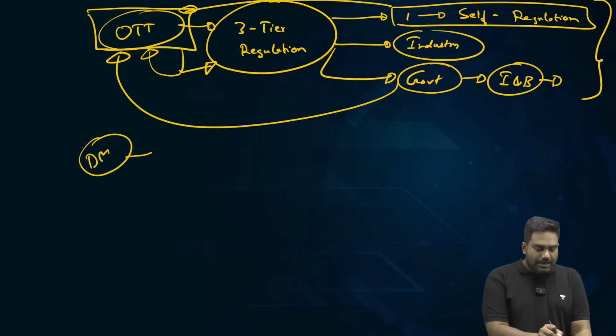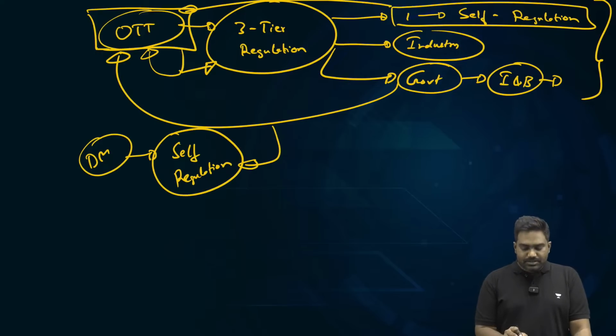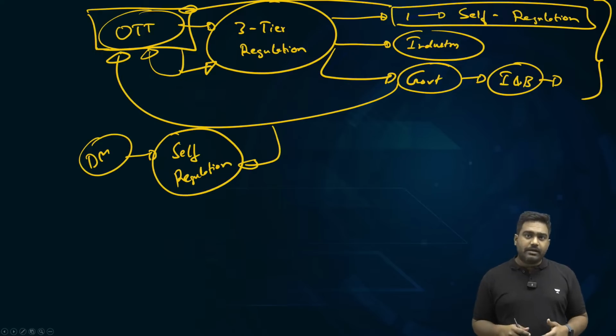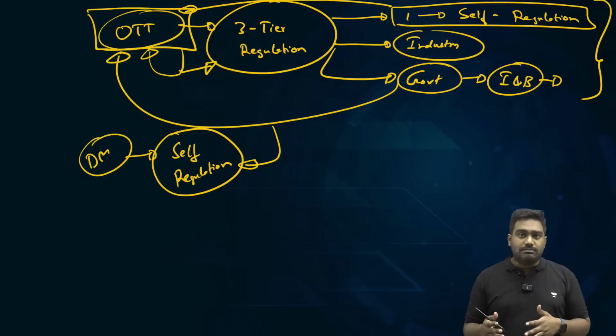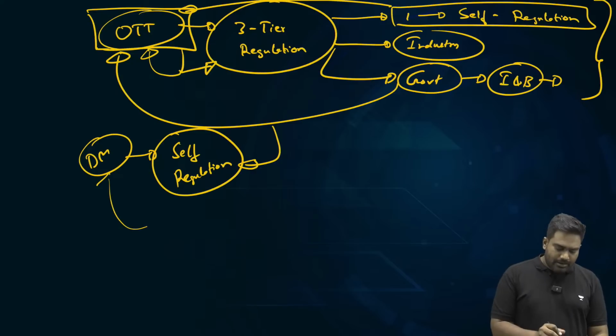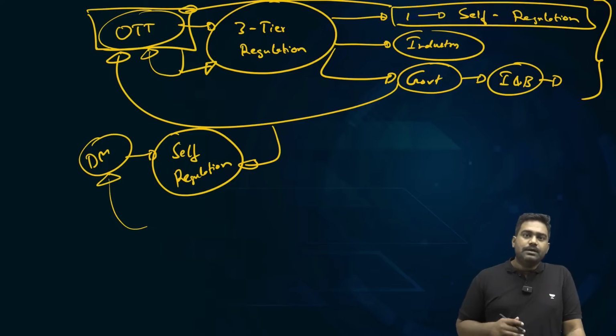Similarly, for digital media, self-regulation was provided, where the concerned media outlets will self-regulate the content, plus they will receive complaints from the public, from the readers. They will have an industry level association as well to look into the complaints and grievances, and if necessary, government can also step in and issue directives to take down any fake news and objectionable content.